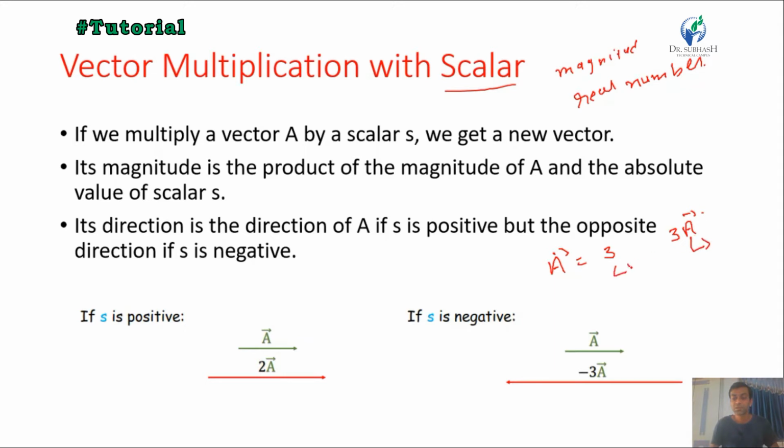If the scalar is a positive quantity, then the direction of the multiplied vector will be the same. But if the scalar quantity is negative, then the multiplied vector will have the opposite direction.